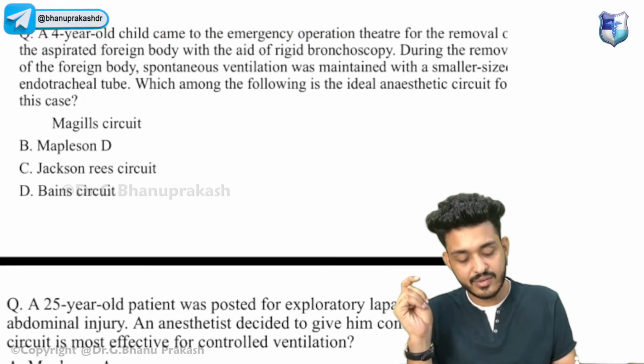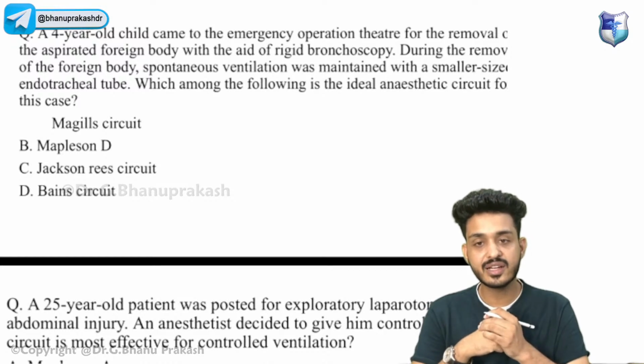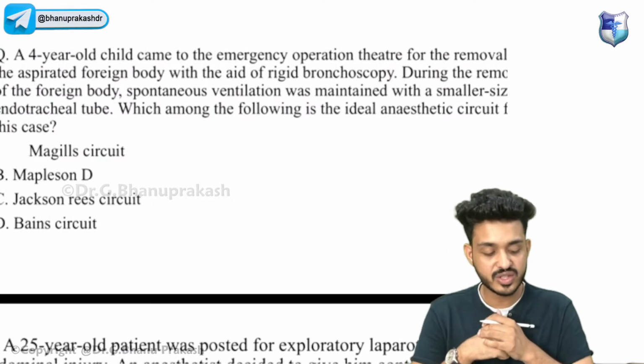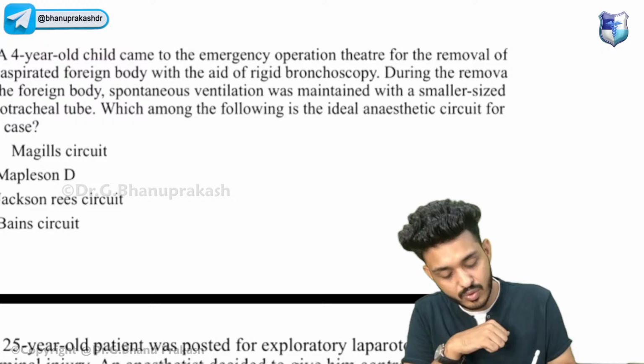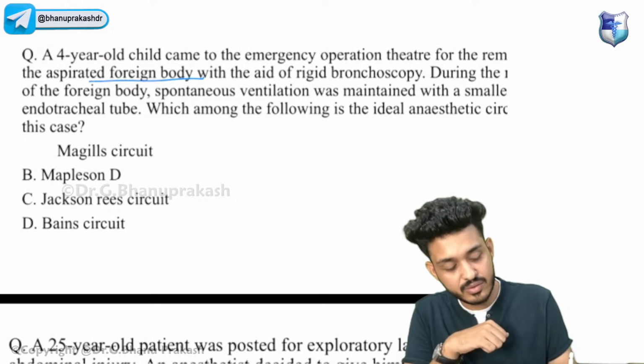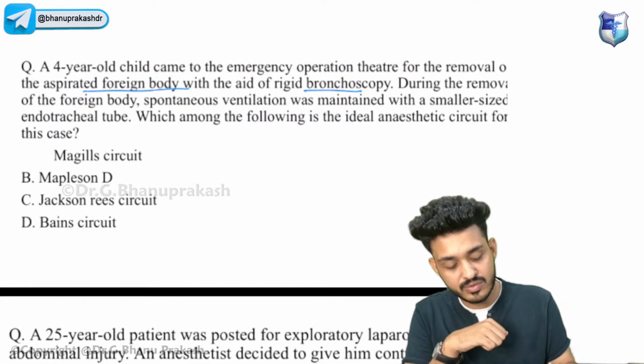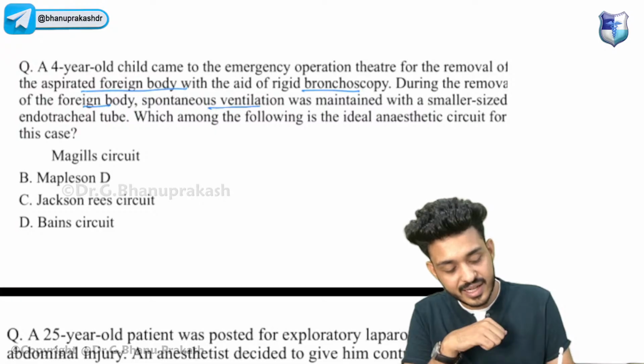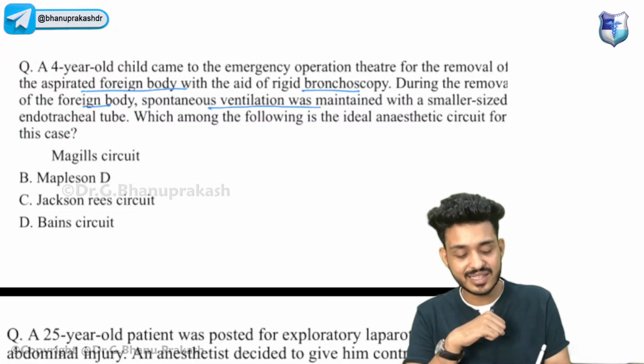Okay, next one is: a 4-year-old child comes to the emergency operation theater for the removal of an aspirated foreign body with the aid of rigid bronchoscopy. During the removal of the foreign body, spontaneous ventilation was maintained with a smaller sized ET tube.